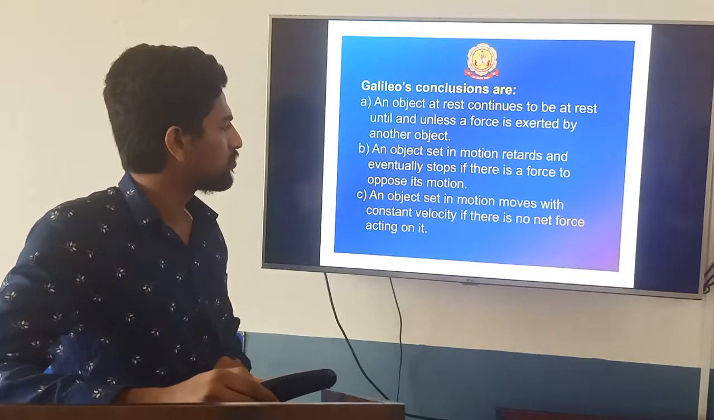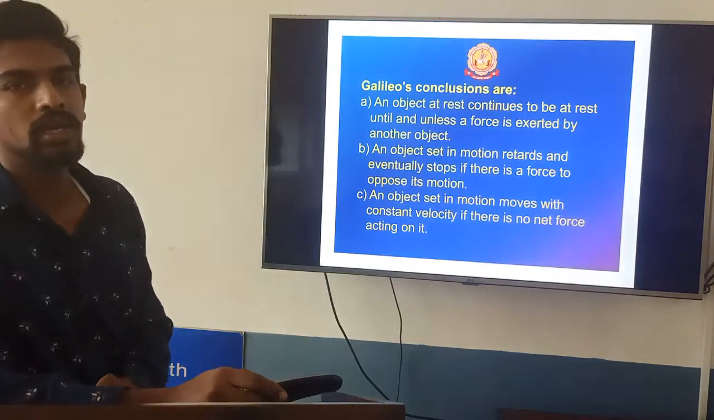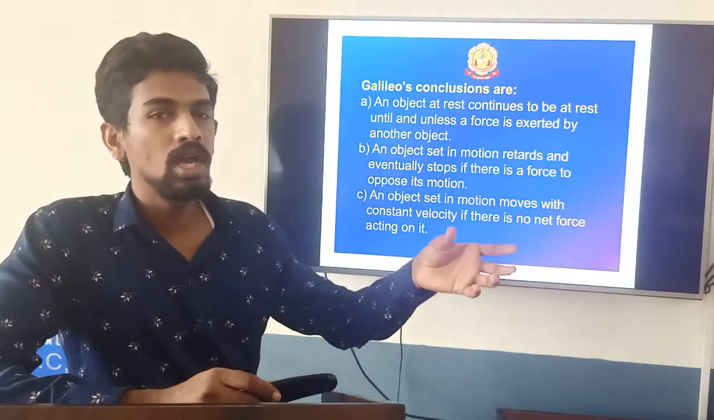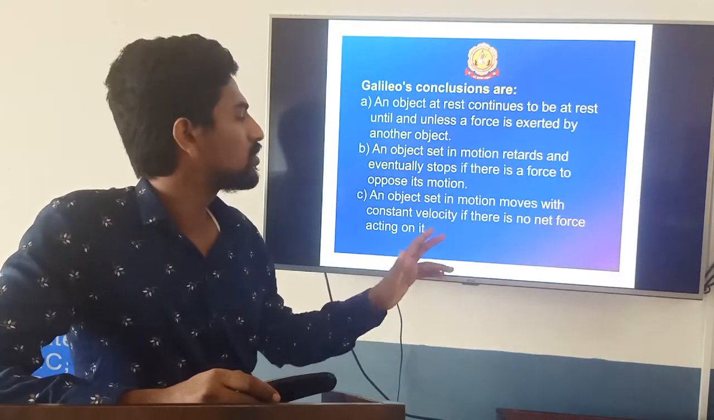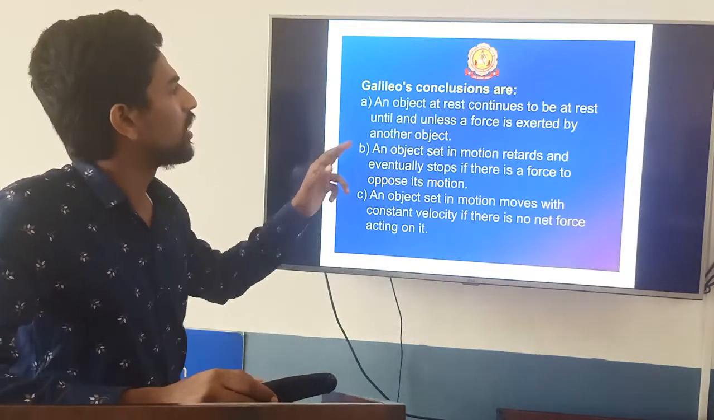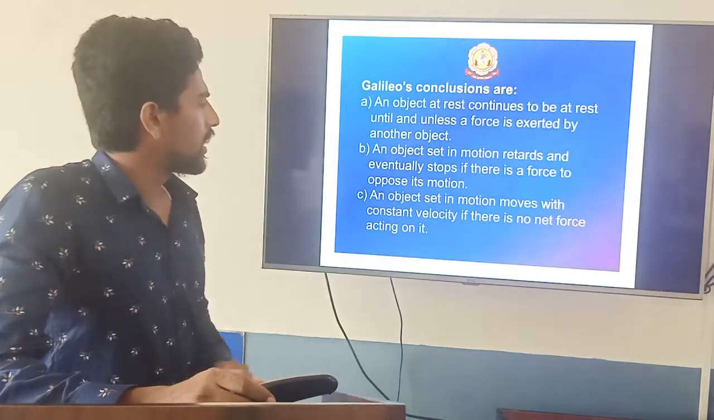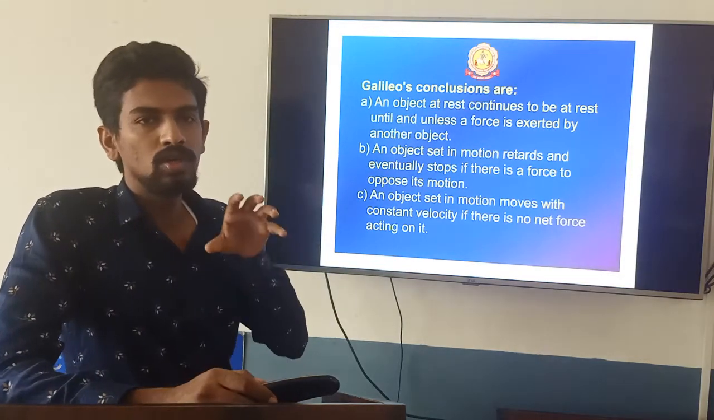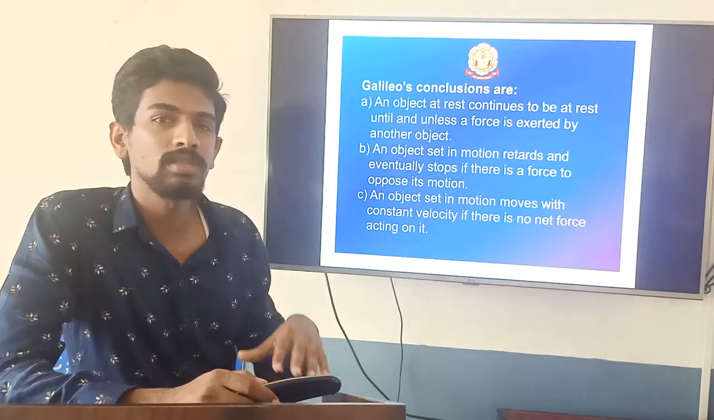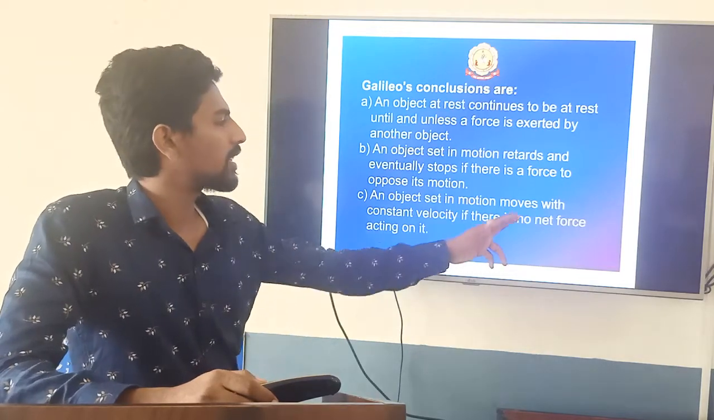The third one is that an object set in motion moves with a constant velocity if there is no net force acting on it. For example, if an object is moving with constant velocity, it will keep moving with constant velocity if there is no force acting on it. Before this conclusion, Aristotle observed and stated that to move an object with constant velocity, force is required. After Galileo, that was shown to be a false statement, and this is the correct statement.